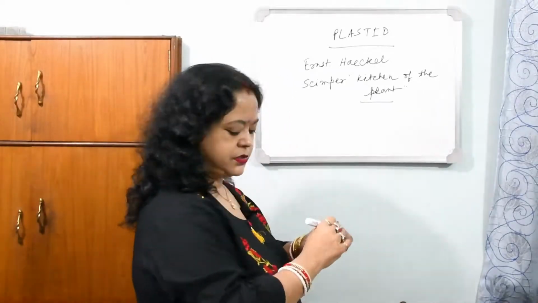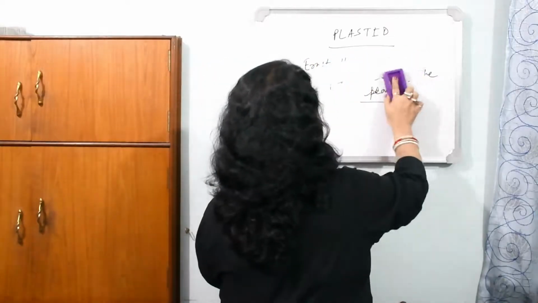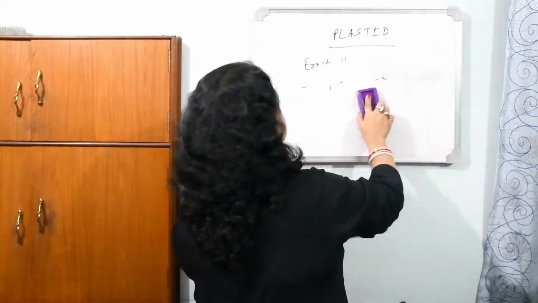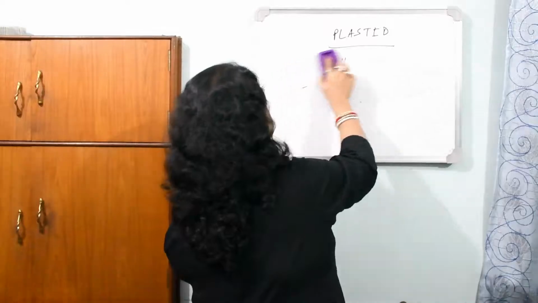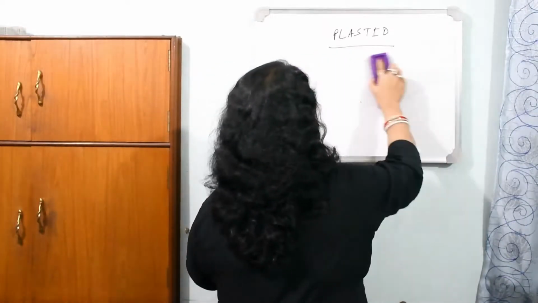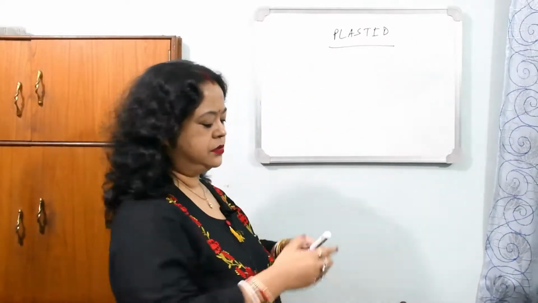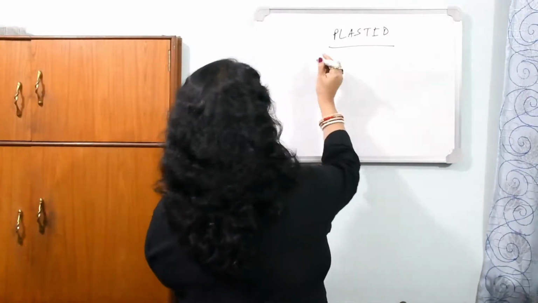classification or types of the plastid. What are the types of the plastid? They are classified in three broad groups. That is, number one is chromoplastid, number two is chloroplastid, and number three is leucoplastid. So types of plastid.